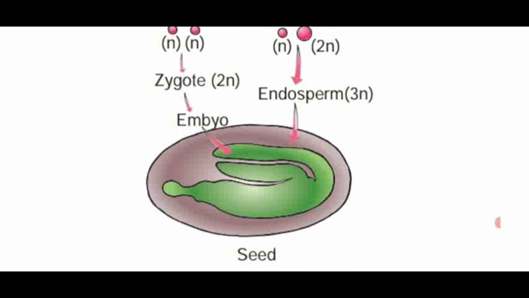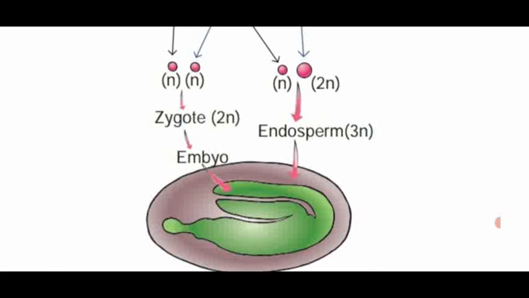After that the zygote or embryo develops inside the ovary. The triple fusion or second fertilization forms the endosperm, which acts as a nutritive tissue for the growing embryo.